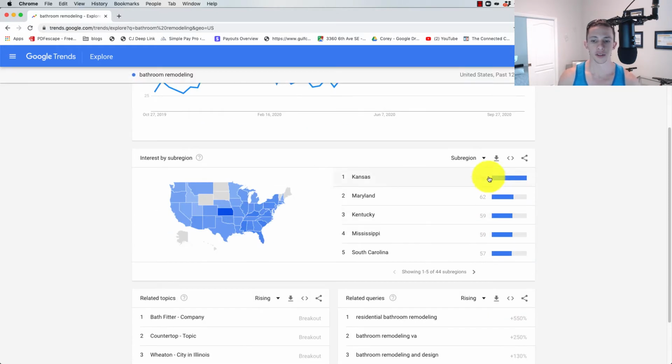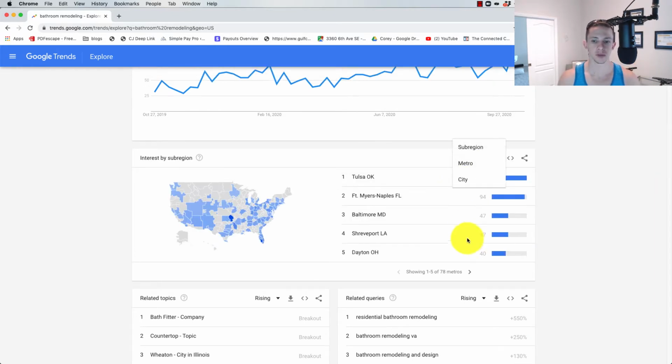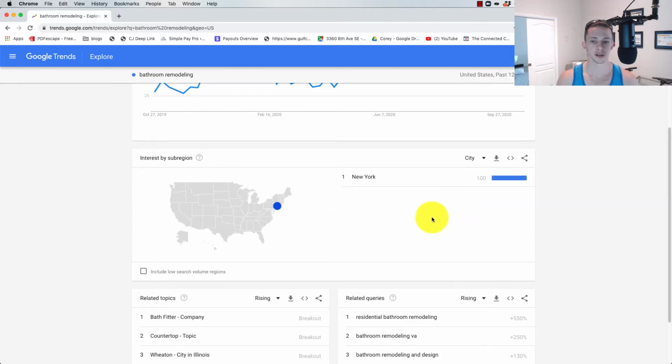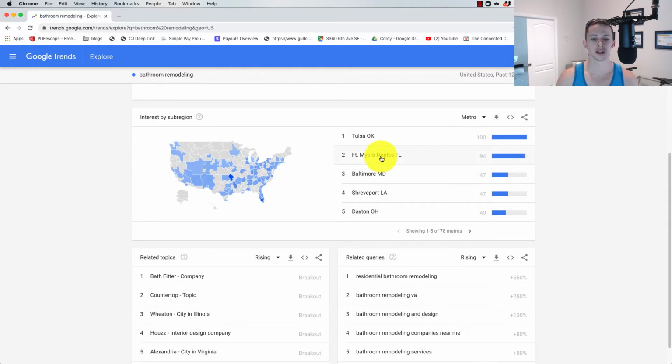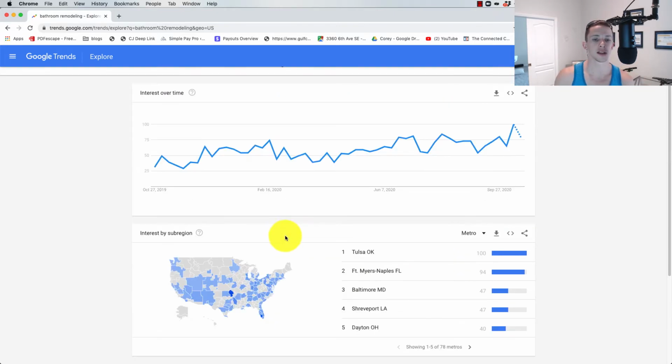Well, let's take a look at this here, and let's narrow this down to metro. All right, cities can be incredibly small and not necessarily the best route to go with it. Now, let's see, this one only has New York. So let's just go back to metro, right? So this is going to tell us the biggest metro areas. So what if we were to drop a pin around there and go for the 25 or 50 mile area around these areas?